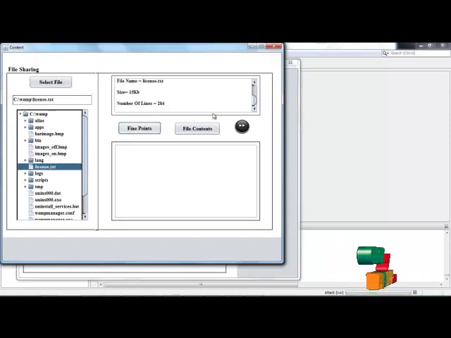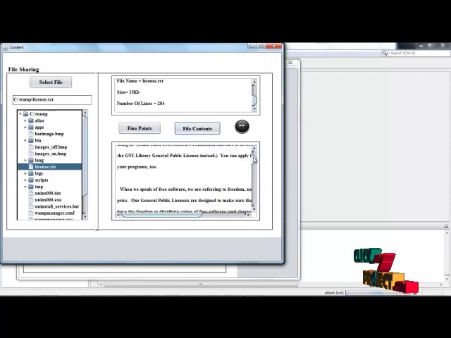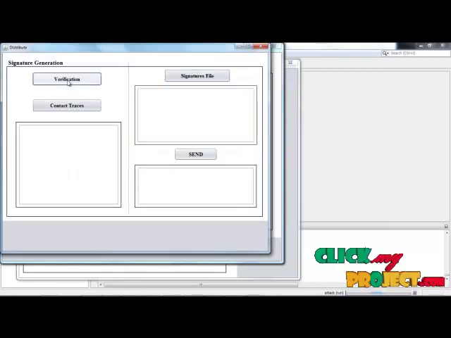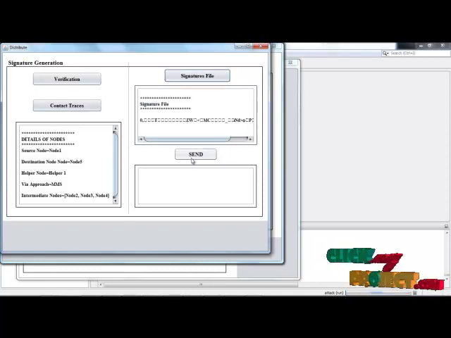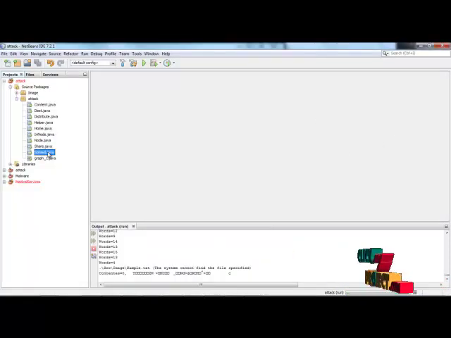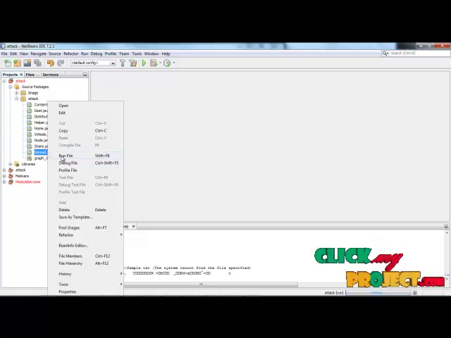Click find points, which shows the file name, the whole file size, the number of lines of the file, and the contents present in the file. Verifications are performed based on the greedy technique. Contact traces identify the details of the nodes, source nodes, destination nodes, helper nodes, the transmission, the approaches selected by the user, and the intermediate nodes. Create signature file. Send files to the destination nodes. Then run Spread.java.